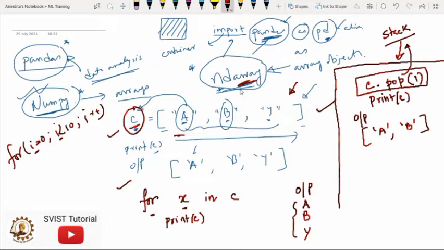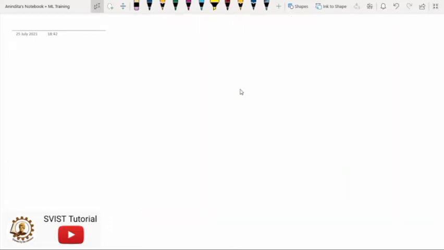But you have to understand one more point, that is, this is not the only data type that we are going to use. In Python, we also have tuples, the tuple data type. Now first you have to understand what is the basic difference between defining an array and defining a tuple.